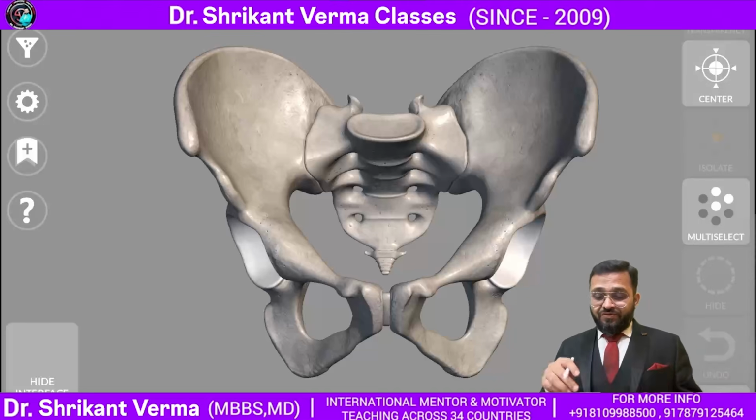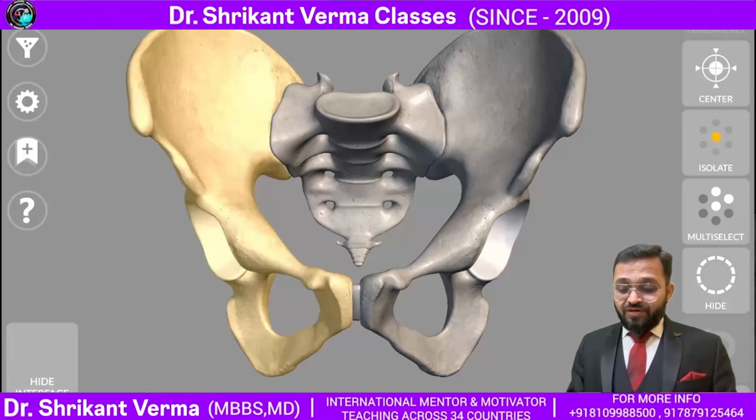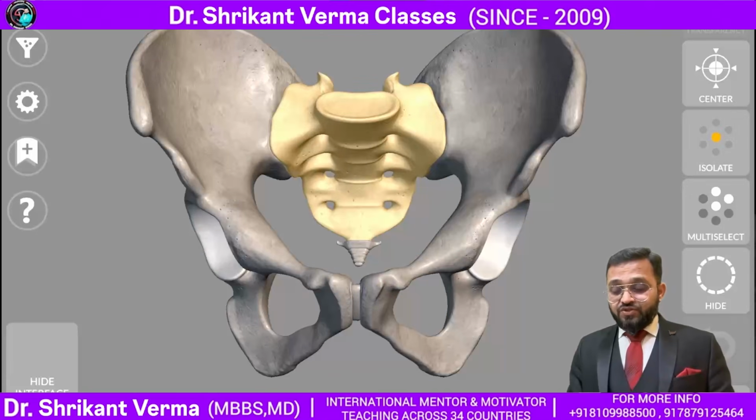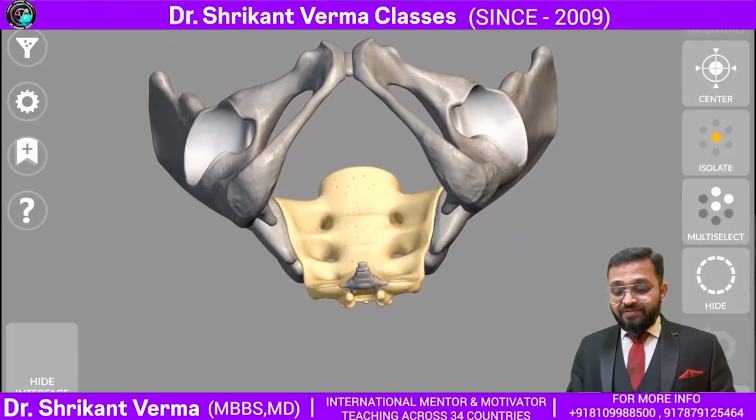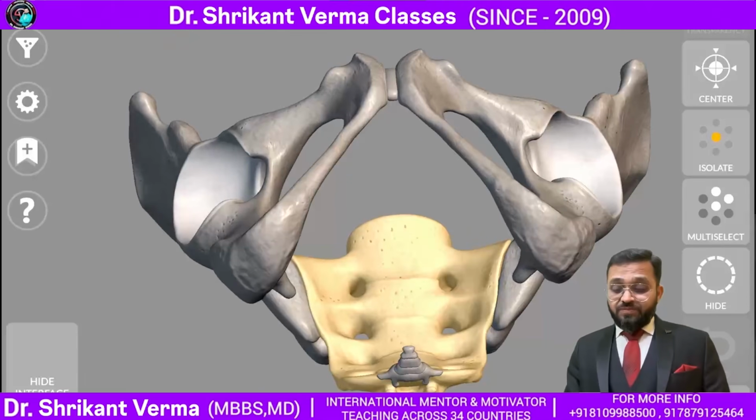Okay, so dear students, we are going to look further. So look at this one: right hip bone, left hip bone, and this is the sacrum and the coccyx. So we are going to look at this pelvis and perineum in this way. This is the lithotomy position. So this is the perineum.